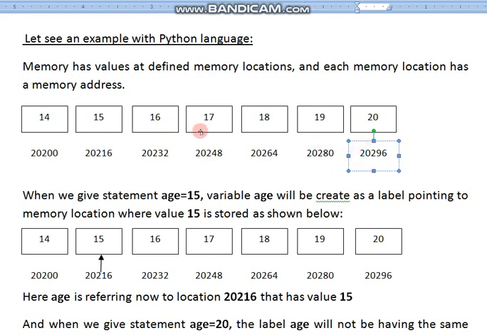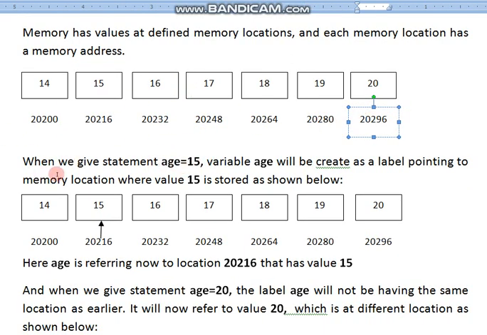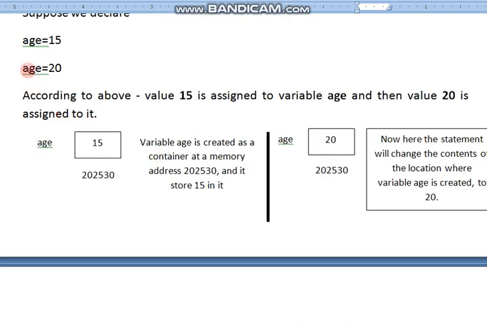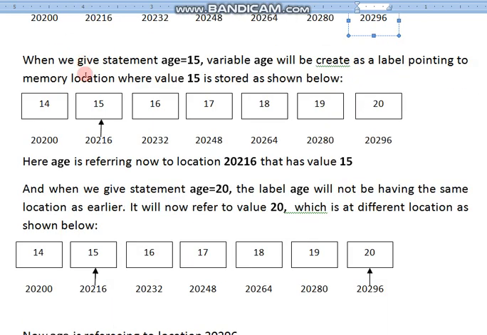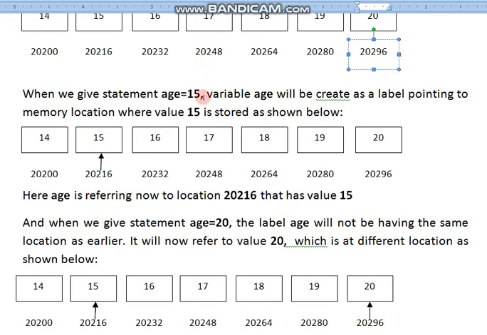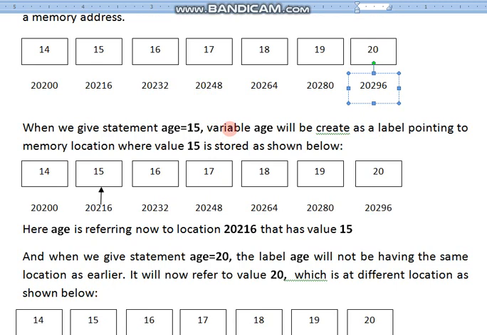Now going down, if I specify the same statement as I did before, age equal to 15, in Python also I am writing age is 15. Okay, so what will happen? Now the variable age will be created as a label. Now age becomes a label, and it points to the memory location where 15 is stored. 15 is stored in which location? 20216. So it will point to this. Now this age will point to here. Fine, as shown below, you see here I have pointed age to this.